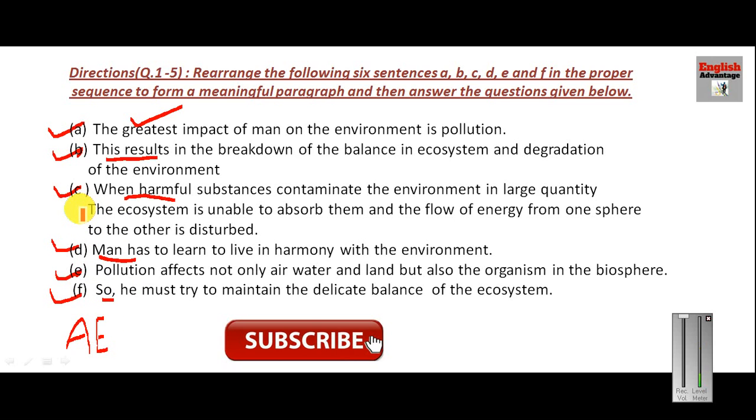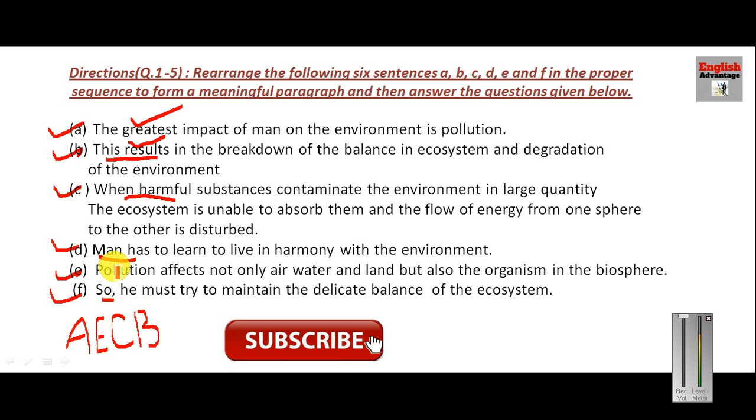As I told you, when harmful substances contaminate the environment in large quantity, the ecosystem is unable to absorb them, and the flow of energy from one sphere to another is disturbed. So this is a kind of description, and this is how the pair will become A, E, C. Now after the action, the result will come obviously. So this line will follow: the result is the breakdown of the balance in the ecosystem and degradation of the environment. This way, B will become your next line.